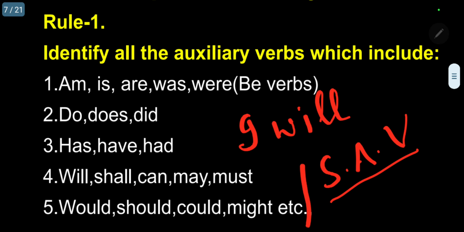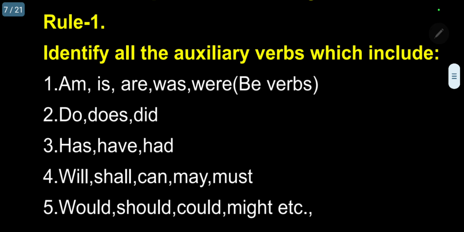The sentence will not be completed. So I have to use a main verb. This is only an auxiliary. So I will go. Go is the main verb, will is the auxiliary. That means a secondary auxiliary verb will not act as a main verb. It will always act as an auxiliary verb. This is the most important difference between primary and secondary auxiliary verbs.